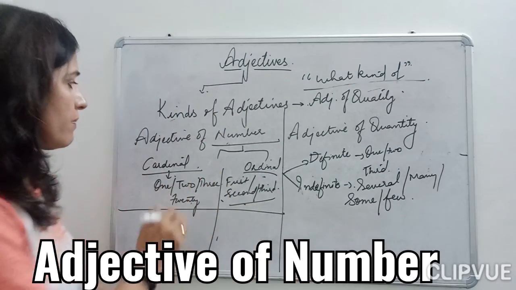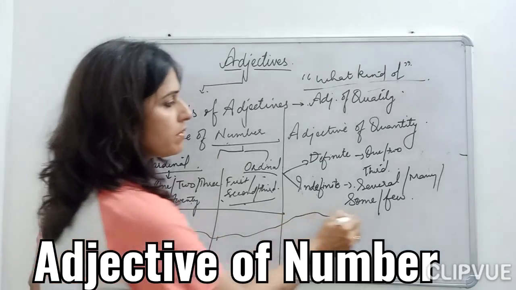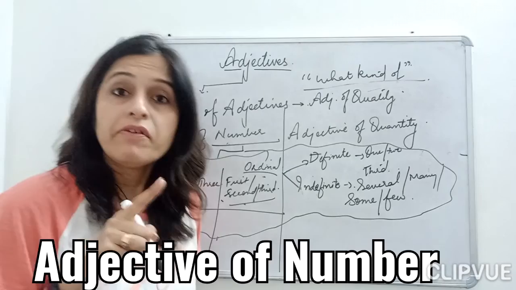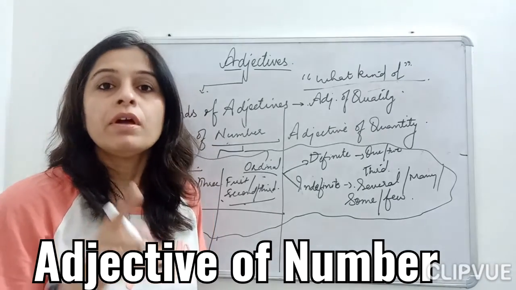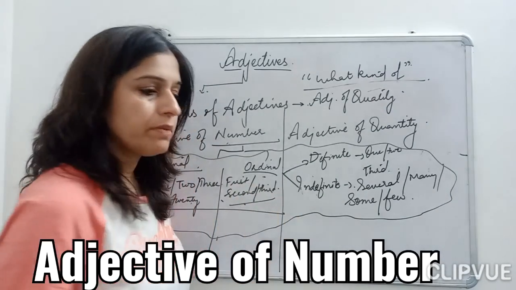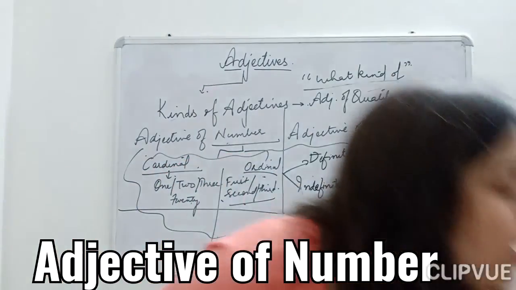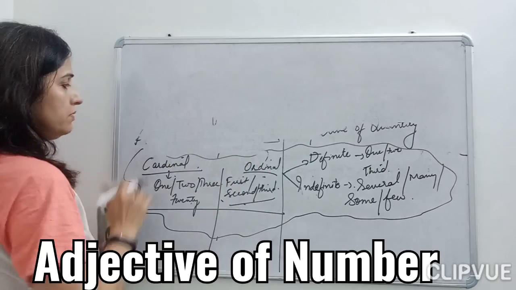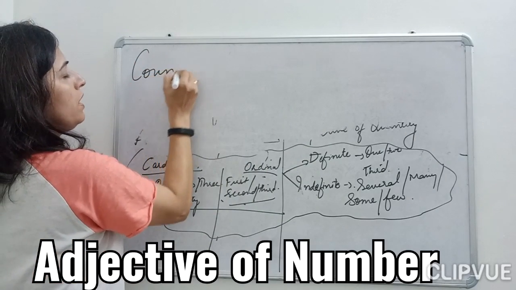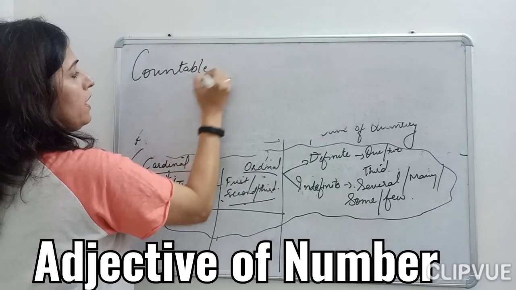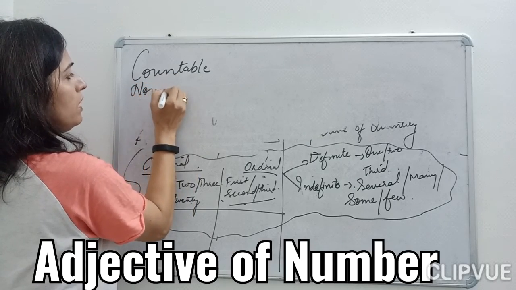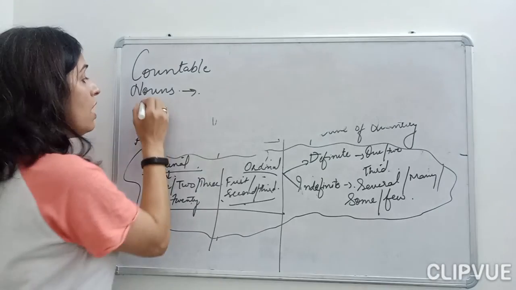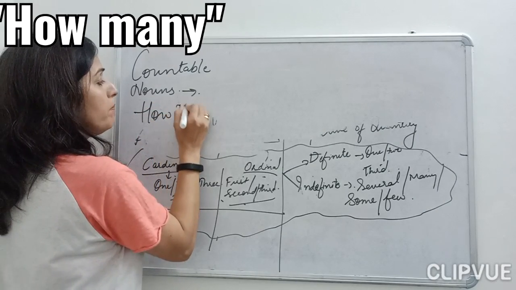Now see, all these are used with countable nouns. Why are they used with countable nouns, children? Because here we ask the question, how many.